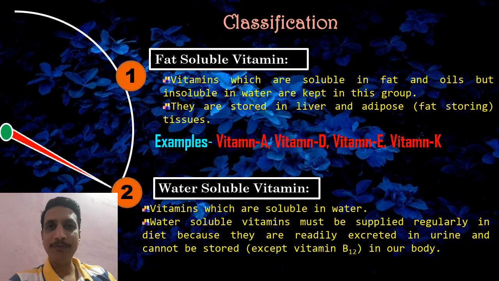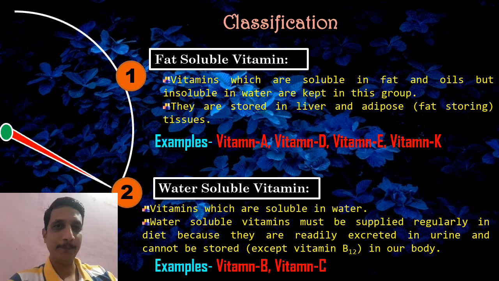After that, these vitamins are excreted through the urine. They are not stored in the body. Since they are soluble in water, they are excreted through the urine. Therefore, continuously we must take in these water soluble vitamins through the food.